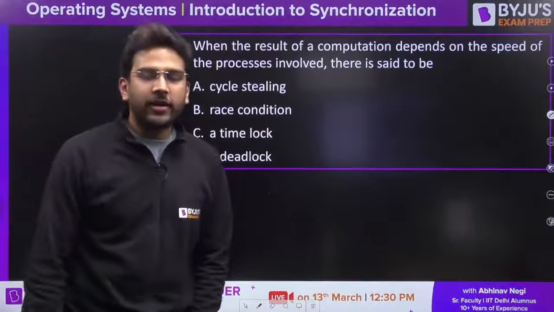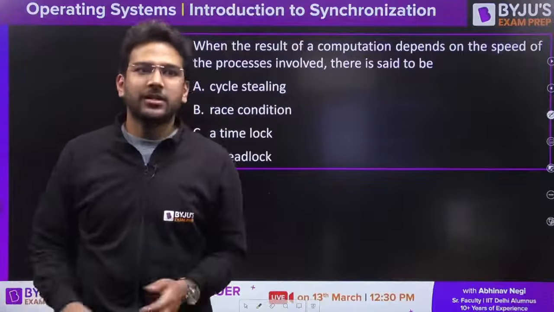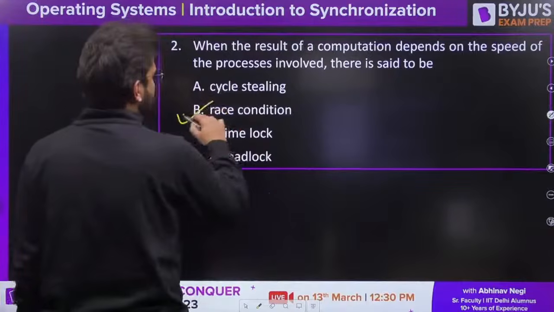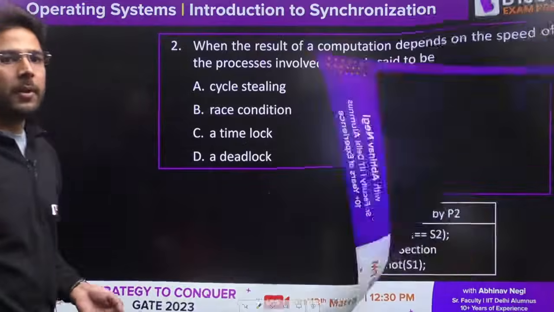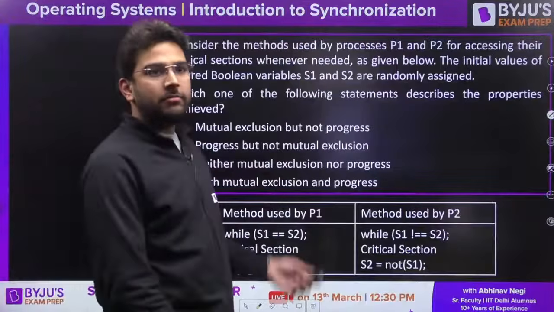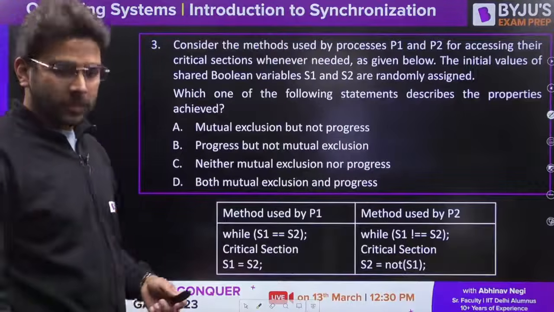If the final result depends on the order of execution of processes, that is nothing but a race condition. B is the correct answer here. Clear? Very simple question. Now let's solve some tricky questions. If you are learning for the first time, you are going to get much more clarity now.